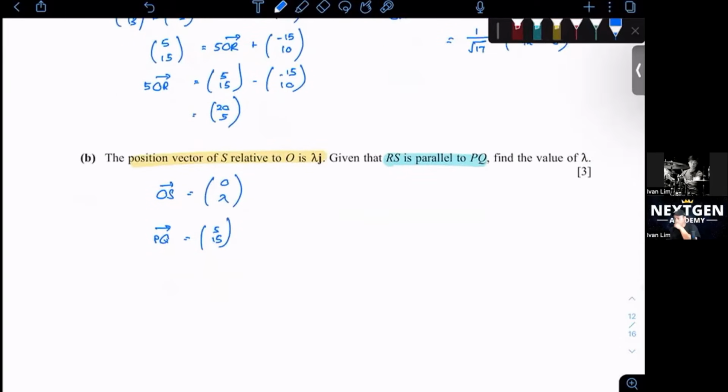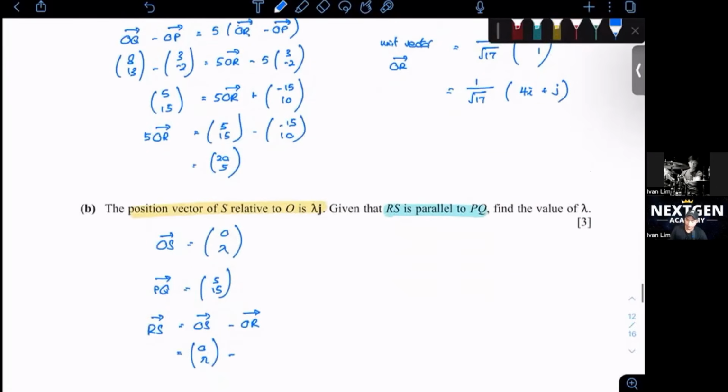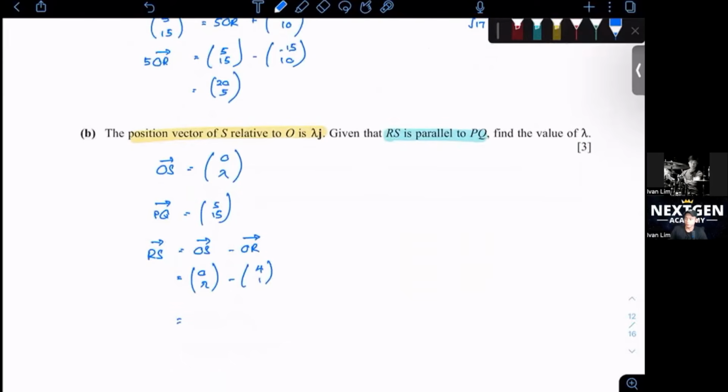So let's see what RS is. RS will be equal to OS minus OR. So we have 0, lambda minus OR, which we found just now to be 4, 1. This will give me negative 4 and then lambda minus 1.